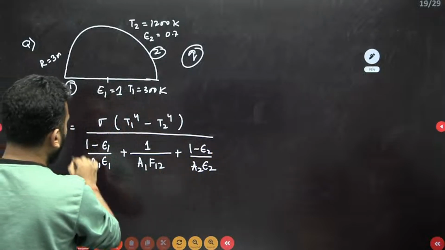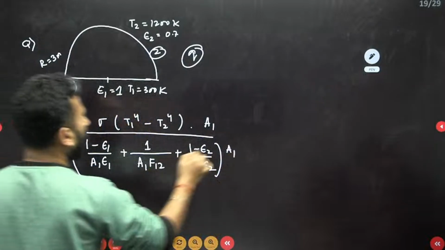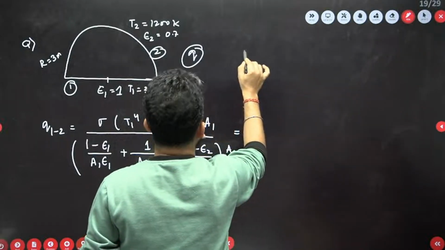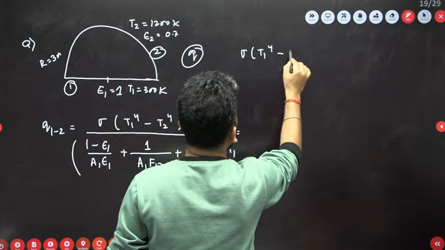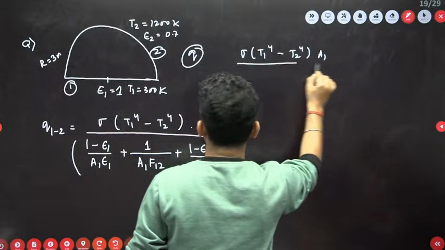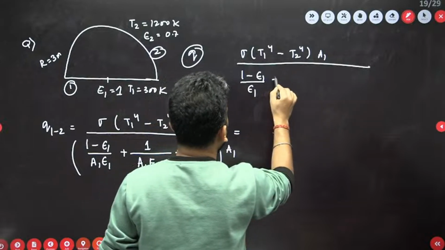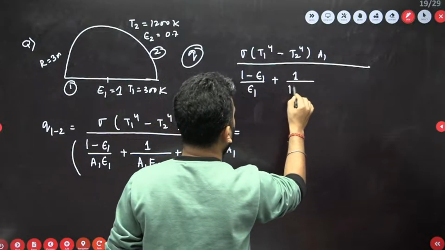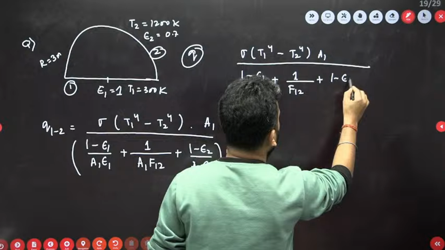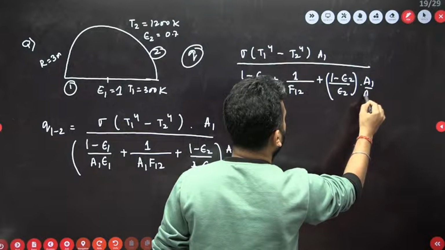If I multiply with A1 over here, I am going to get sigma (T1 to the power 4 minus T2 to the power 4) into A1, divided by (1 minus epsilon 1) by epsilon 1 plus 1 by F12 plus (1 minus epsilon 2) by epsilon 2 into A1 by A2.